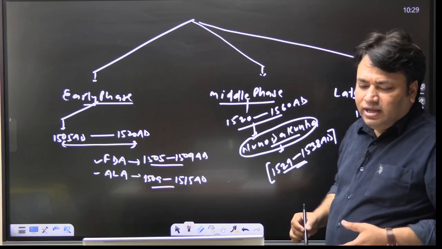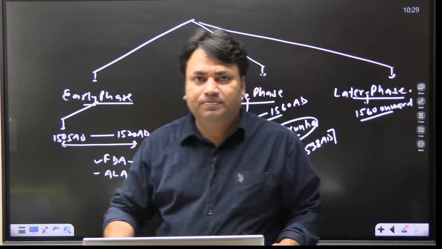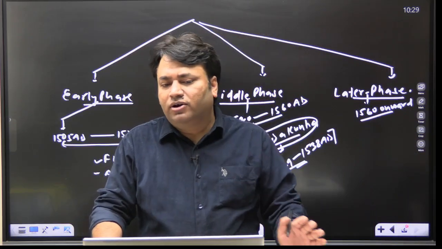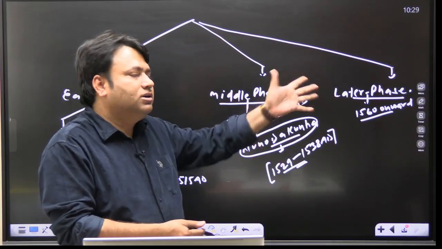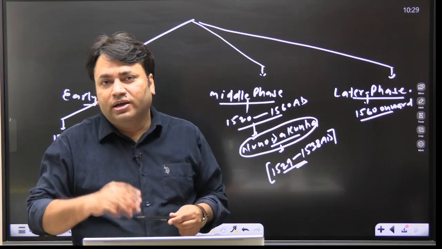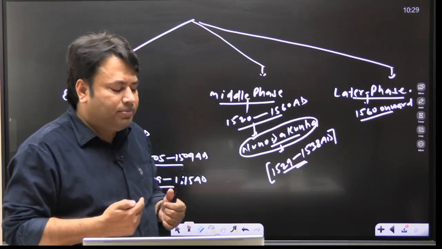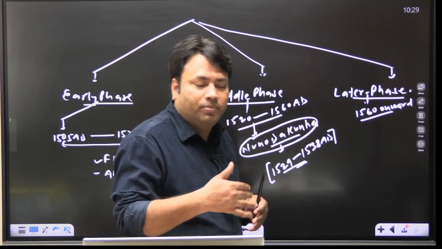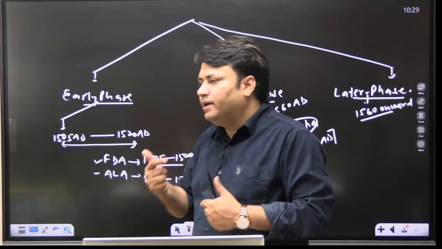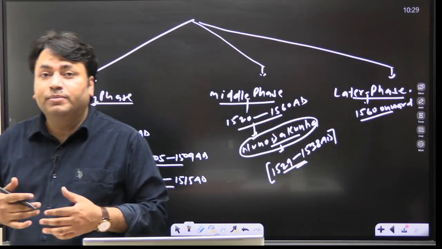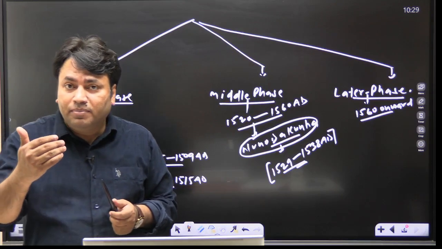So these are 3 different phases. In the first phase there are 2 important viceroys, in the second phase 1 important name, and the third phase is the later phase. In the first phase, as I told you in the last class, Portuguese presence in India indicates elements of maritime imperialism.